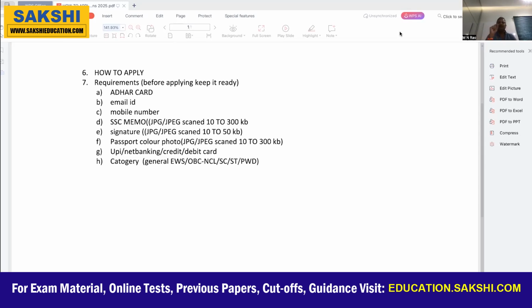So I'm repeating, EWS. If you belong to the general category but your parents' income is below 12 lakhs, now they are telling 8 but they wanted to make it 12 lakhs, then the EWS certificate should be taken during June. But now in that column, you can click EWS so that you are availing the 10% reservation. Means for OC, forward caste, general category students also, there is a reservation of 10% depending upon the parents' income.